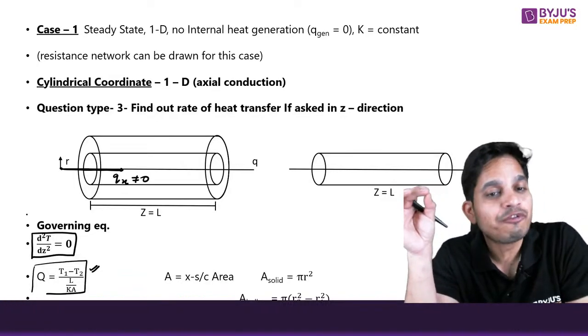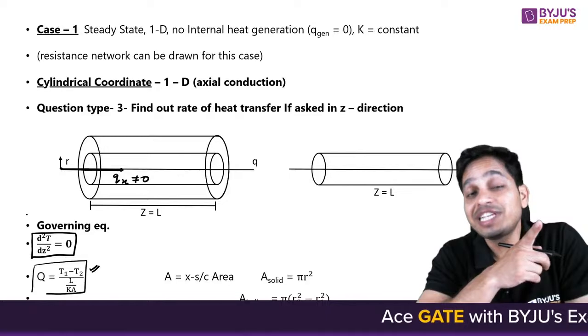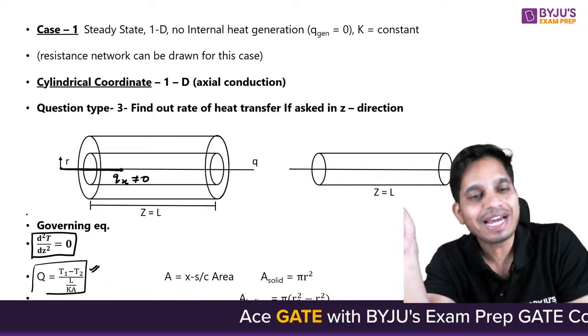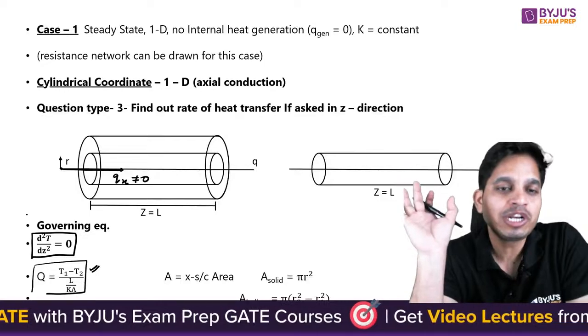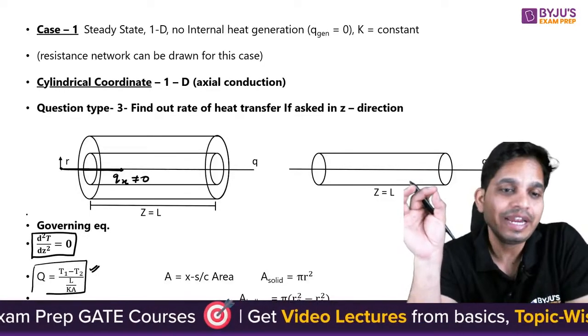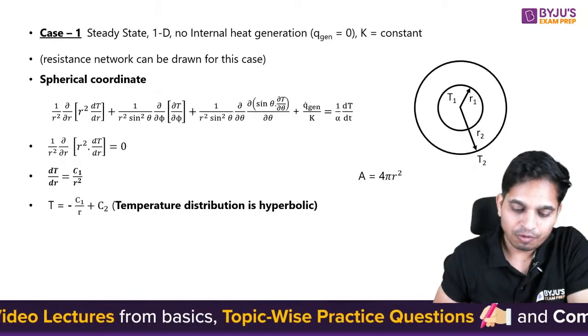A lot of students get confused when they see axial heat transfer. Okay. So when heat transfer is happening in the axial direction or Z direction, you are not going to use cylindrical heat diffusion equation. You are going to use Cartesian heat diffusion equation. Got it? Chalo.